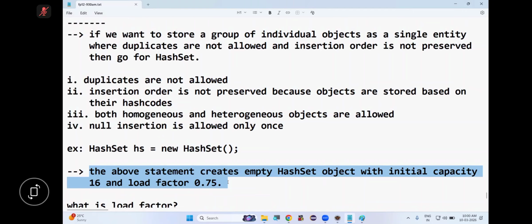Generally this is what happens, right or not? But in HashSet, it is not like this. In HashSet, we have a load factor. So what is the default load factor? 0.75. So 0.75 is nothing but 75% of the initial capacity. So what is 75% of 16? 75% of 16 is how much?